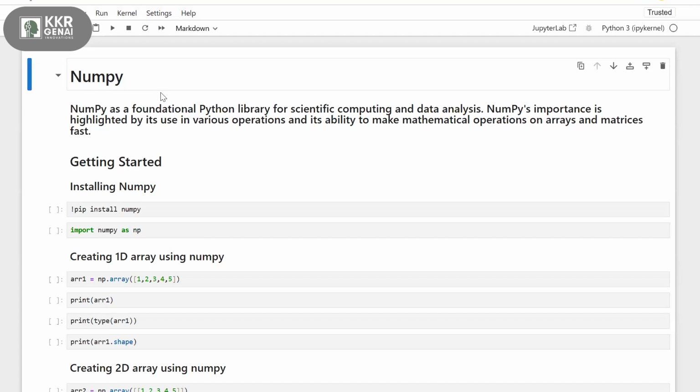Before diving into NumPy and Pandas, in the context of data science, these are very foundational libraries because they solve the most critical challenges.